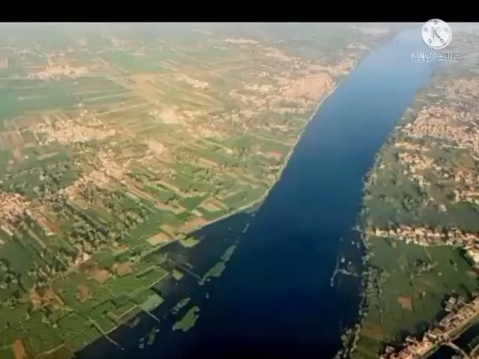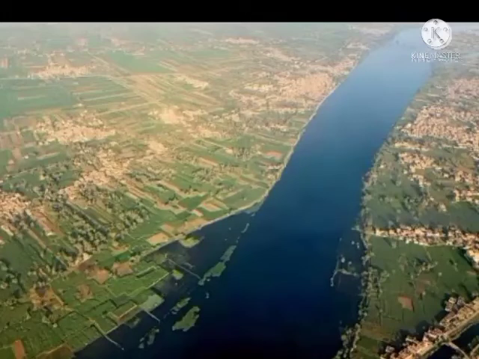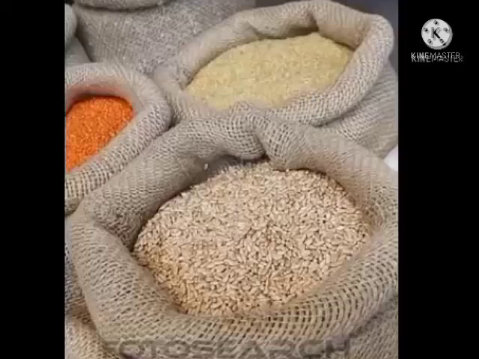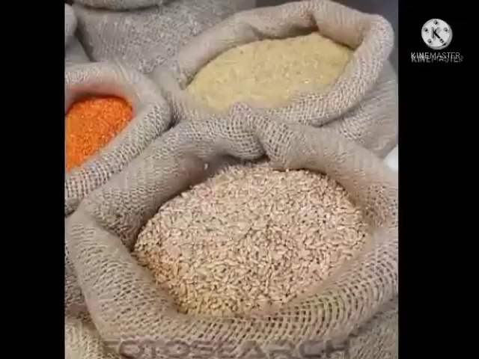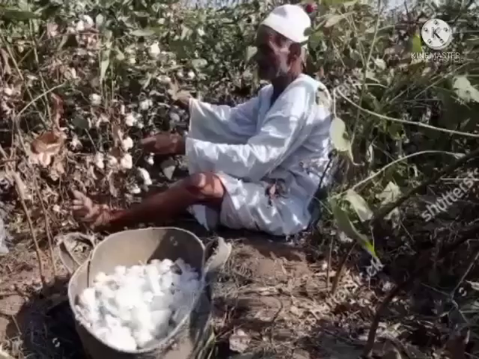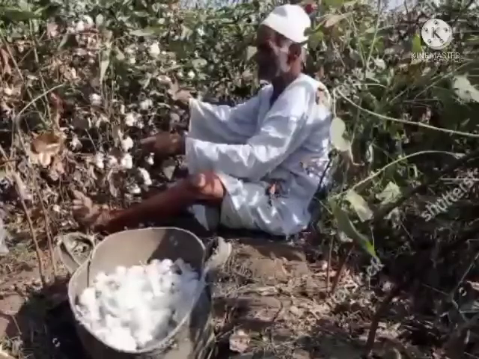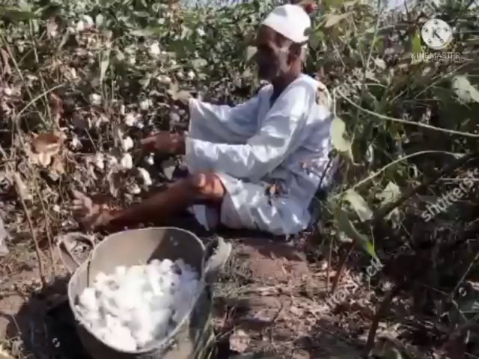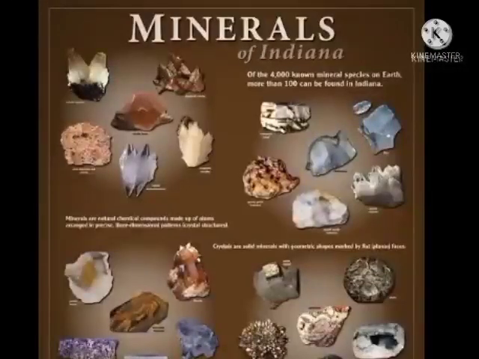Means these people get water from these sources of water. Since water is available, the people grow date palms. Crops such as rice, wheat, barley, and beans are also grown. Egyptian cotton, famous worldwide, is grown in Egypt. Now let us see about minerals which are found in this desert.